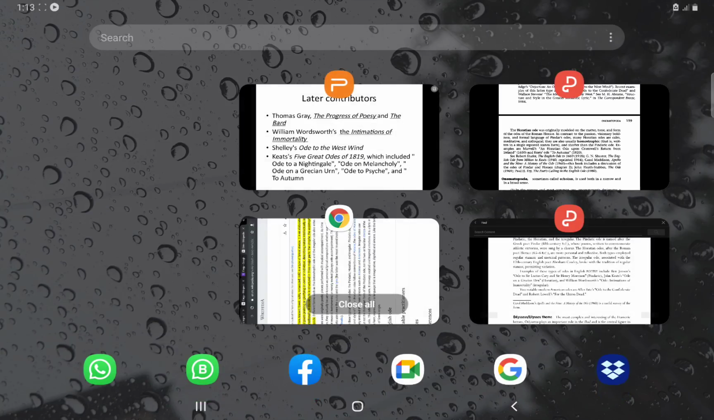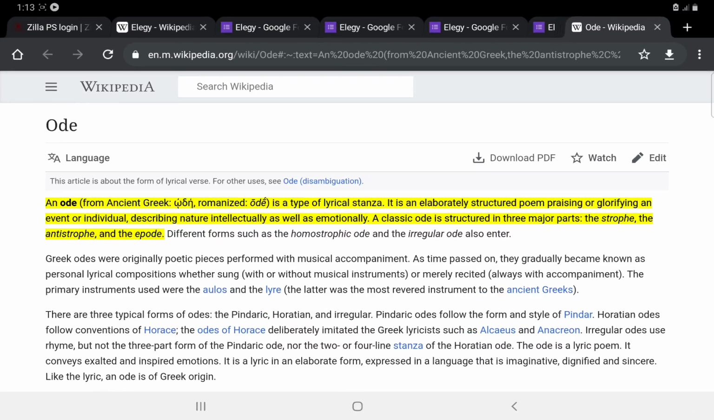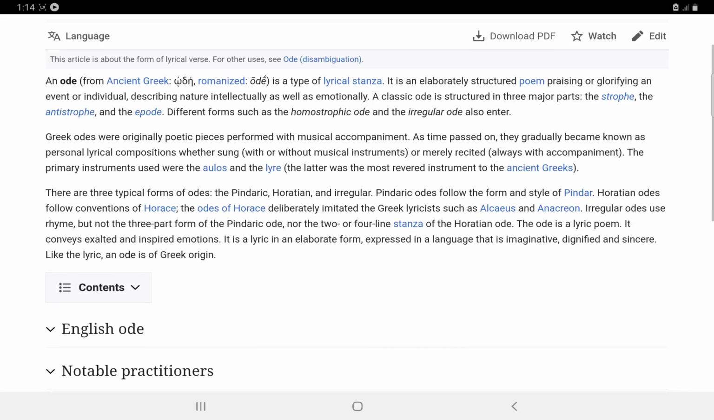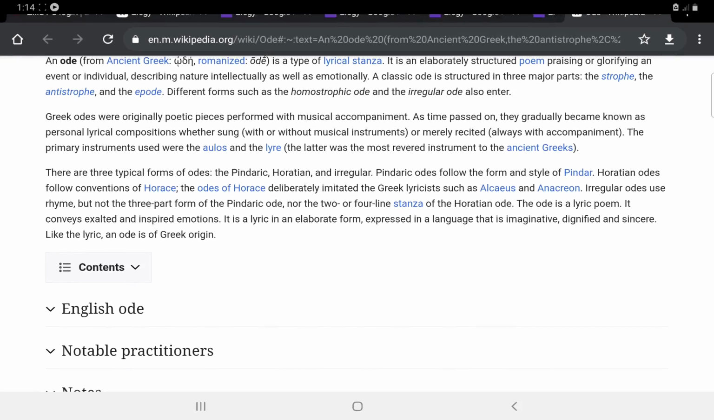Now what does the website say? What does the internet say? The same thing we have here. This is also the same: typical lyrical stanza, elaborately structured poem praising or glorifying an event or individual, describing nature. You can see if you find any similarity over here, because I took the definition from this particular website. And there are some other pieces of information also, such as Pindaric, Horatian, and Irregular. You can go through that also. You have these two Greek lyricists. Their names are also mentioned in my presentation. So that will be all.